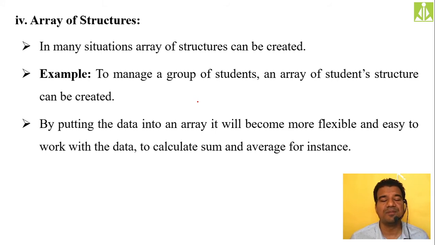So here also, when we are creating an array of structures, we are going to differentiate each individual structure variable with the help of the index only. Being an array, it will act like an array only. So how can we differentiate? By simply giving the index, we can differentiate the structure array elements.